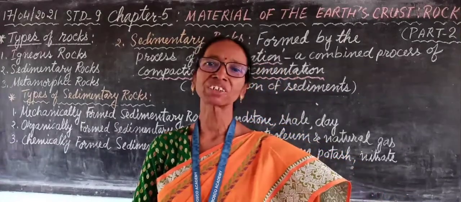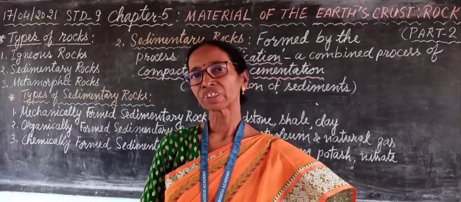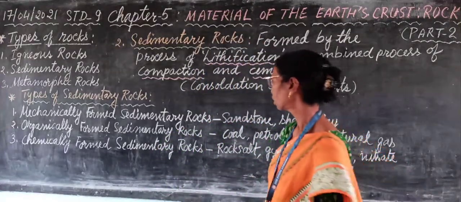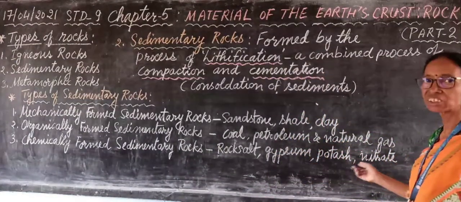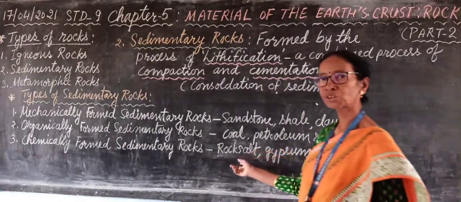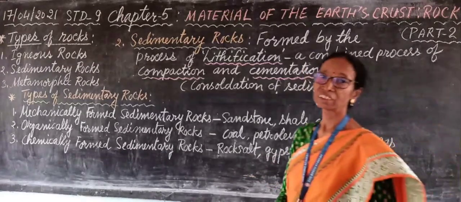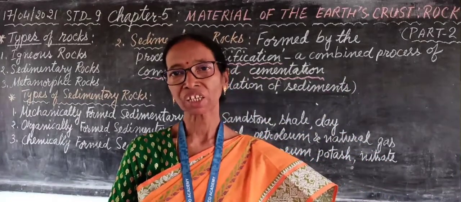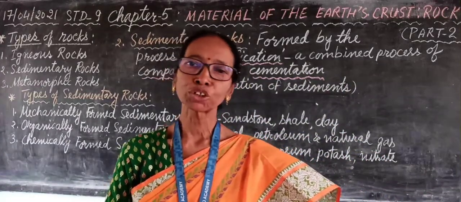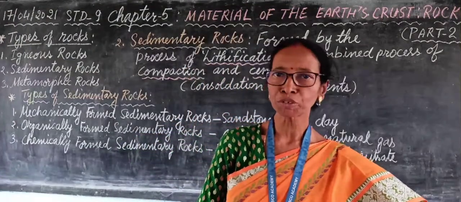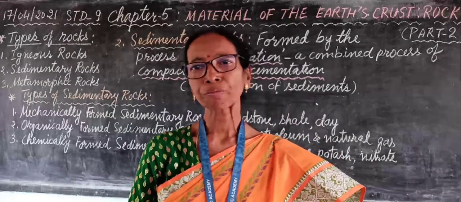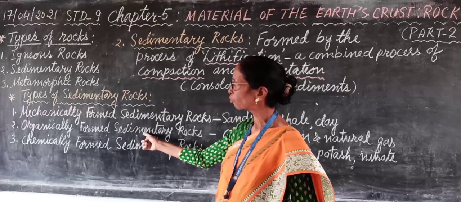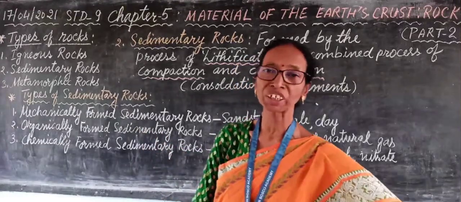And some of the other examples are also there. They are found at the shallow seas. They are gypsum, potash, nitrate. So, rock salt, gypsum, potash and nitrate, these are found due to the evaporation in the shallow sea or shallow lakes. So, you have studied there are three types of sedimentary rocks. They are mechanically formed sedimentary rocks, organically formed sedimentary rocks and chemically formed sedimentary rocks.